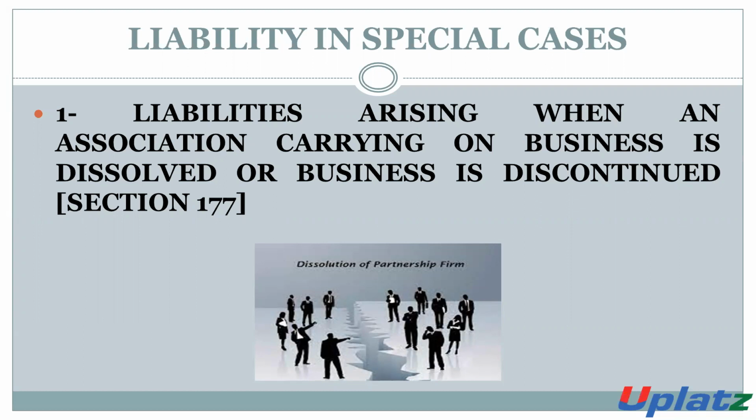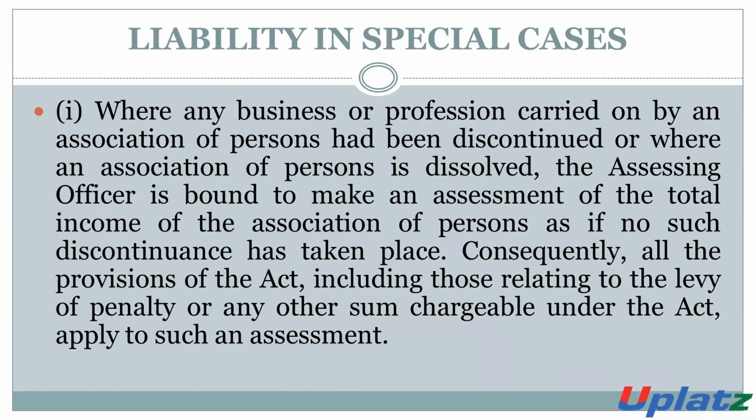Section 177. When there is an AOP and such AOP is carrying on a business activity, and the business of such AOP has been discontinued or dissolved, the AO is bound to make an assessment on such AOP.